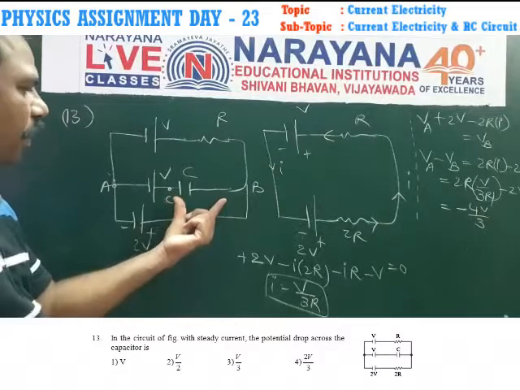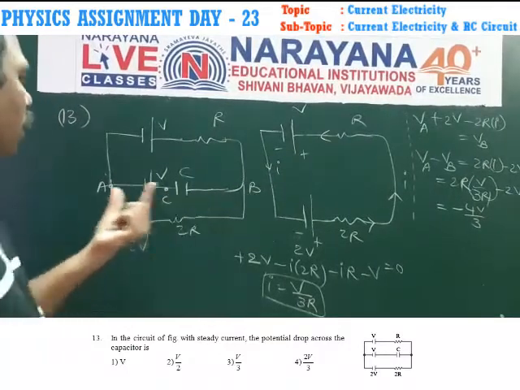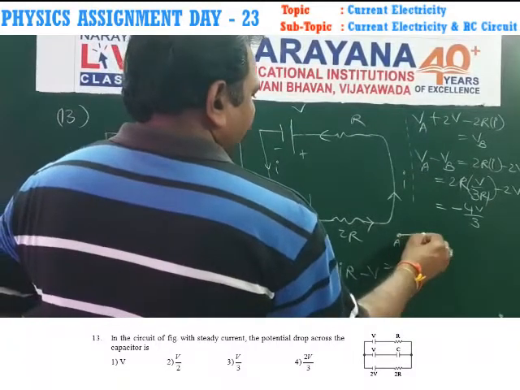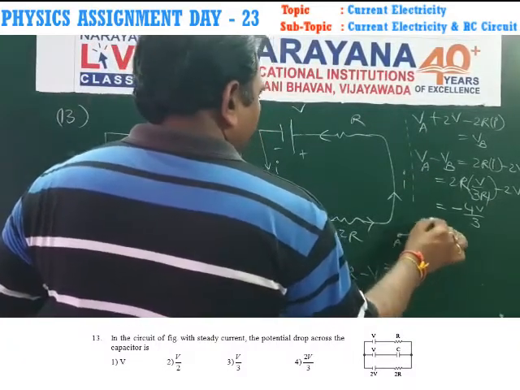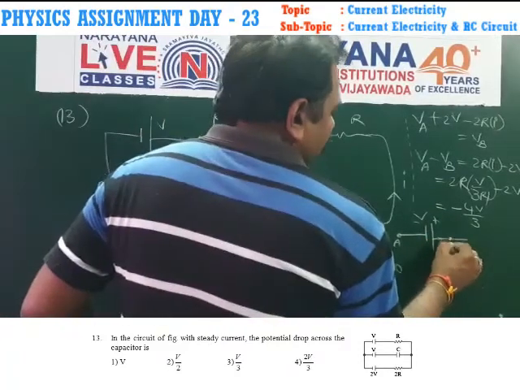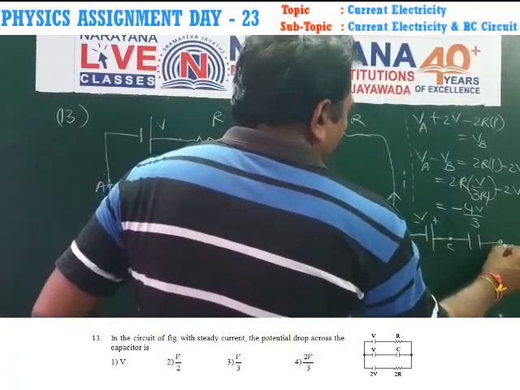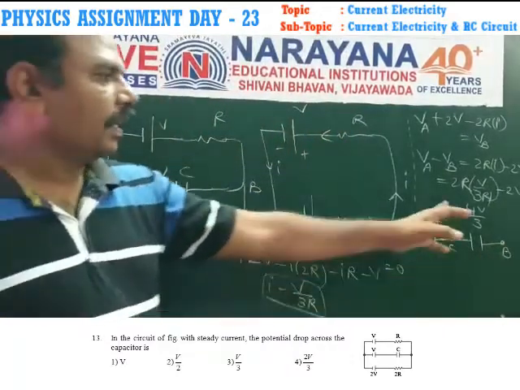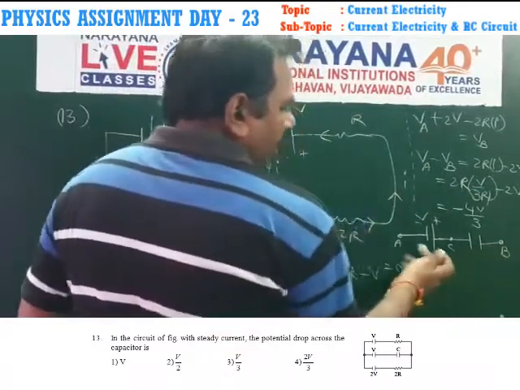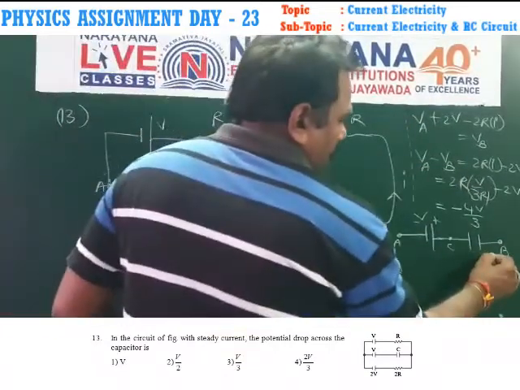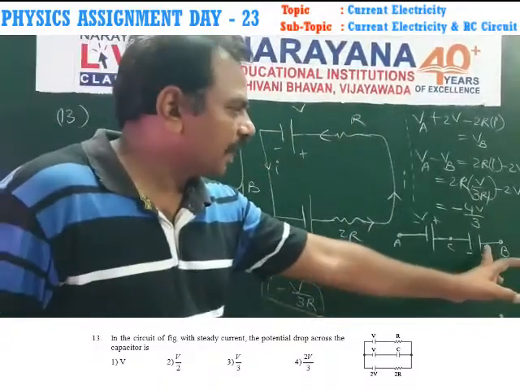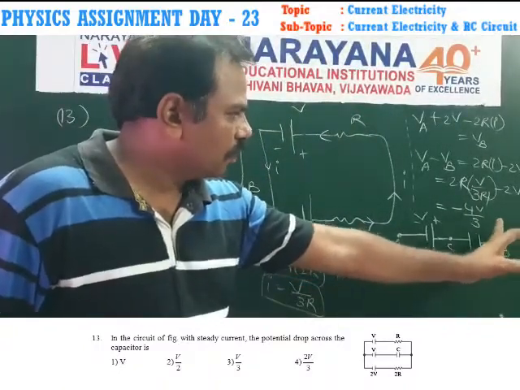But we have to find the potential difference across the capacitor. So I will write the circuit: this is point A, negative terminal and positive terminal. This voltage is V, this point is C, and here B. Here we get a negative potential difference: B is higher potential and A is lower potential. The terminal connected to the positive is higher potential.